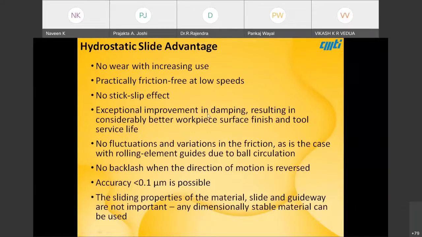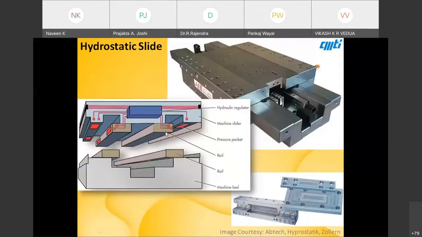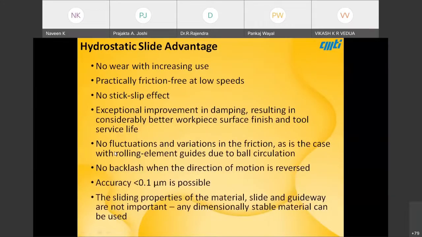Exceptional improvement in damping, resulting in considerably better workpiece surface finish and tool life. In the next slides, I will discuss the surface finish which is achievable, which is quite excellent. It will be less than 10 nanometers. There is no fluctuation or variation in the friction.